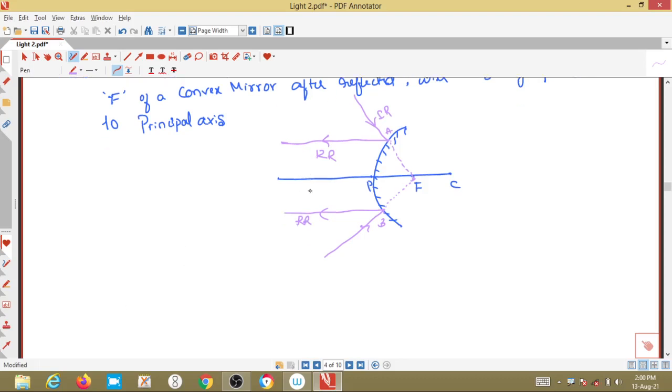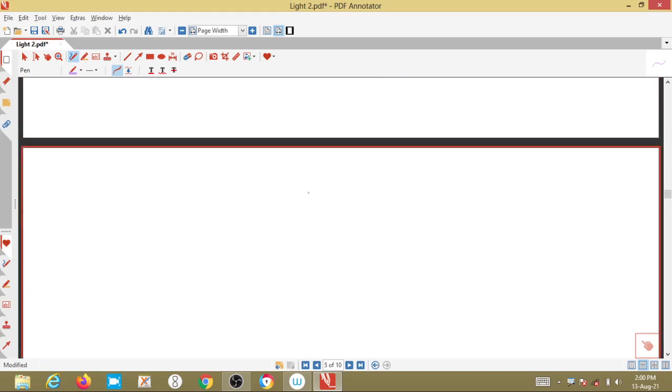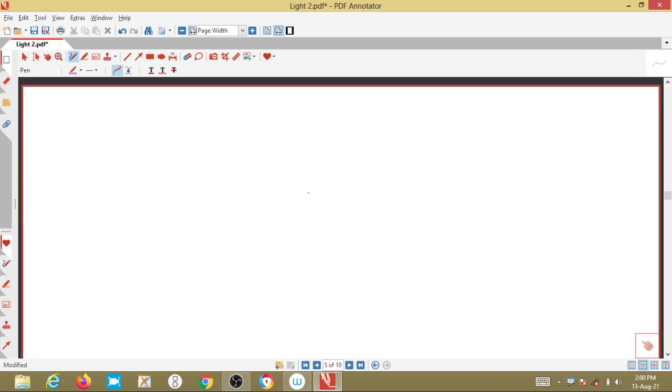The third rule. What does the third rule say? When a ray passes through the center of curvature, right? Rule number 3, what we saw in the case of the concave mirror, is the same. Third rule, what will it say?